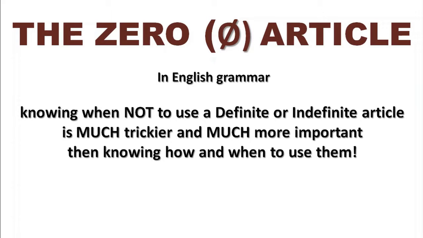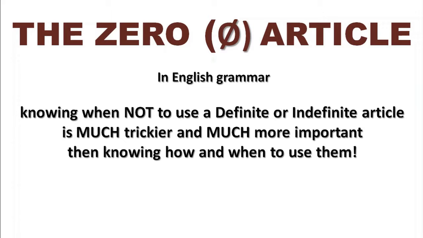In English grammar, knowing when not to use a definite or indefinite article is much trickier and much more important than knowing how and when to use them. When you're using a, an, and the, it's important in terms of getting the structure right, but by and large, it doesn't change the meaning of a sentence too much. So people will understand what you're trying to say, just that you're struggling with the articles. But with the zero article, it's a bit more complicated.